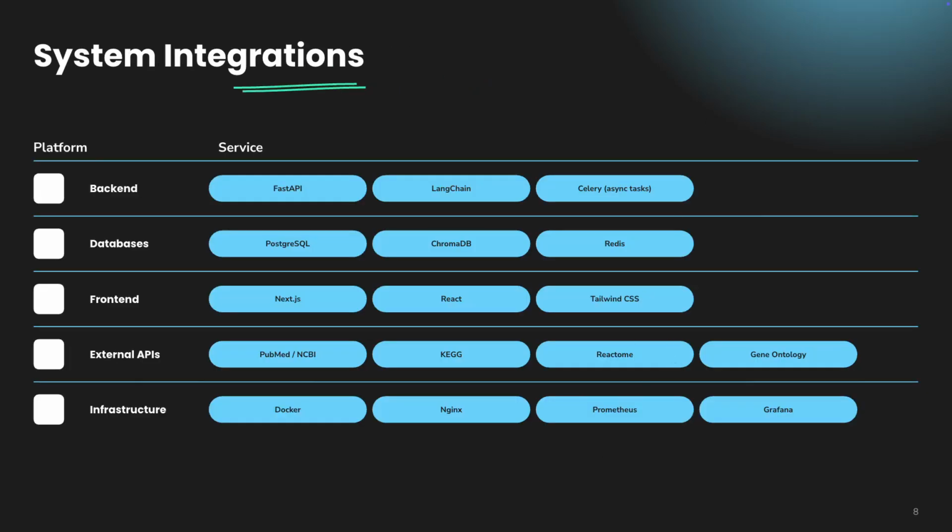Regarding the system integration, EyeQ is built on a modern, robust stack. Our backend uses FastAPI and LangChain with databases including PostgreSQL and ChromaDB, and the front end is powered by Next.js and React. We integrate with critical external APIs like PubMed for our data, and we mostly rely on Docker and Nginx for our infrastructure.